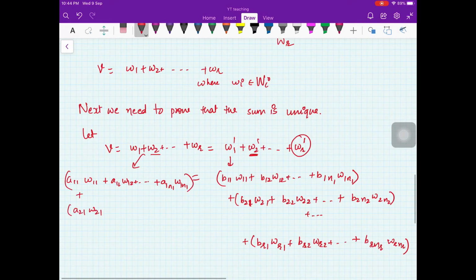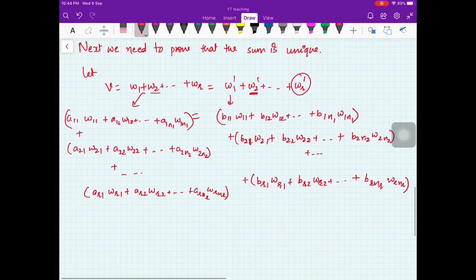Then you have the second element, that is A21 W21 plus A22 W22 plus so on A2N2 W2N2 plus so on. The last one is AR1 WR1 plus AR2 WR2 and so on ARNR WRNR. So these two are equal.